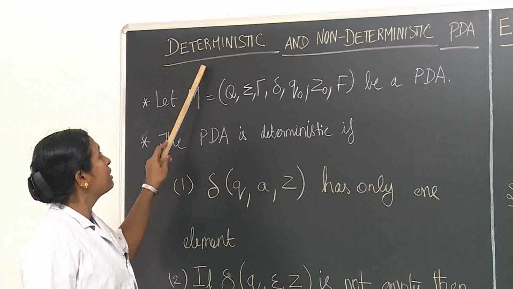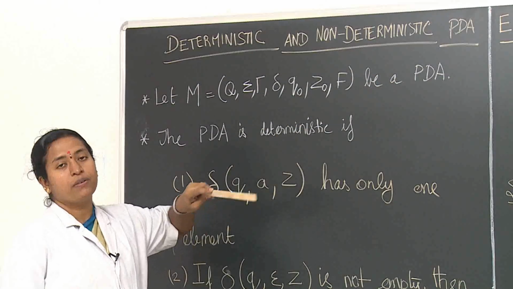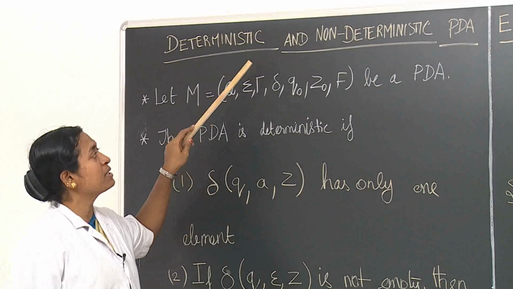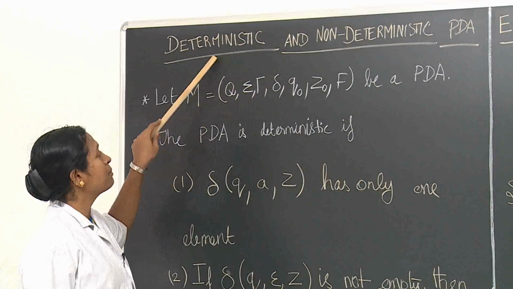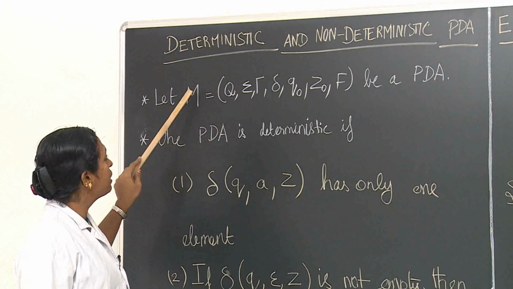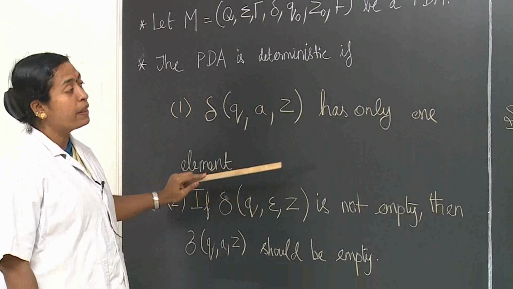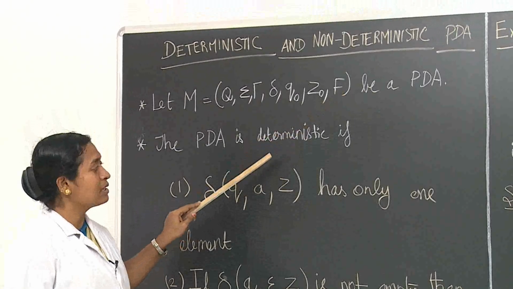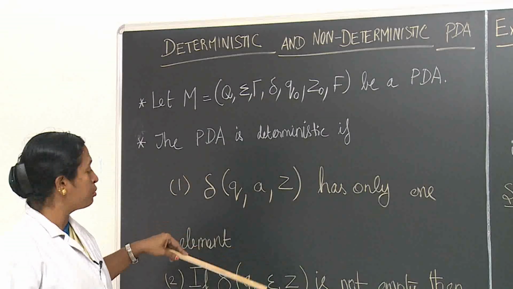Now we can see deterministic and non-deterministic pushdown automata. In the case of finite automata, there are two types, deterministic and non-deterministic. Here also PDA is of two types, deterministic and non-deterministic. If the two conditions are satisfied, then the given pushdown automata is deterministic. Otherwise, it is non-deterministic. Now we can see what the two conditions are.